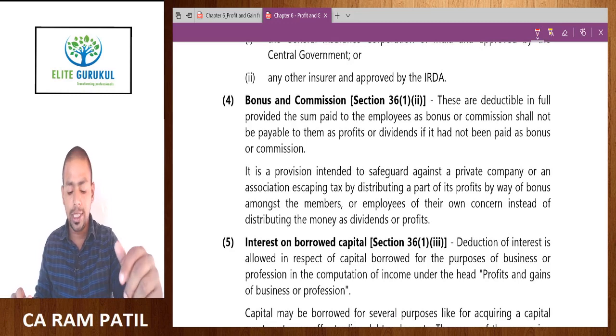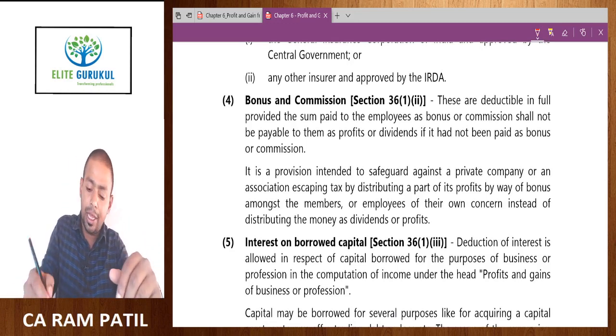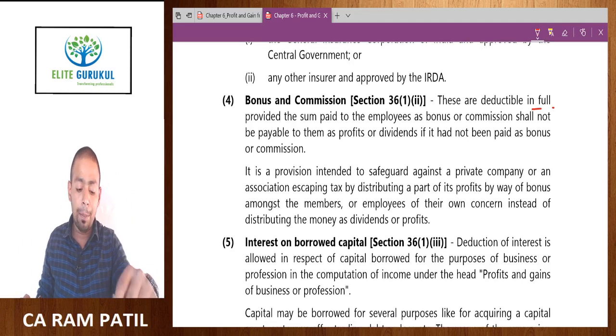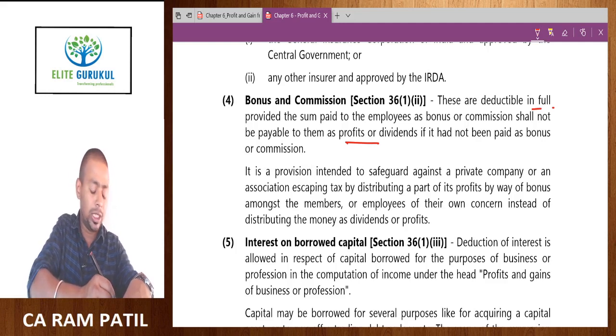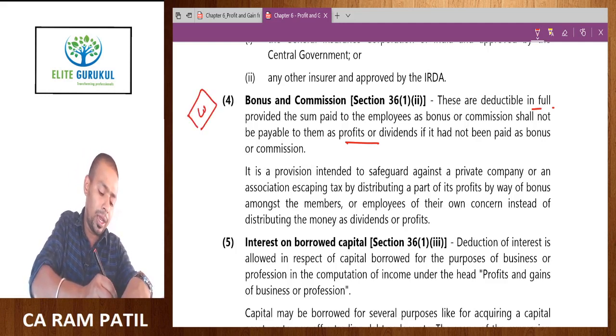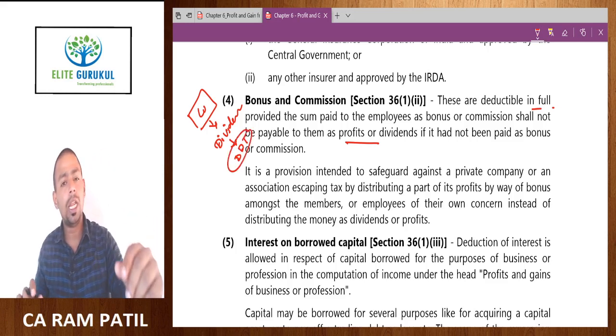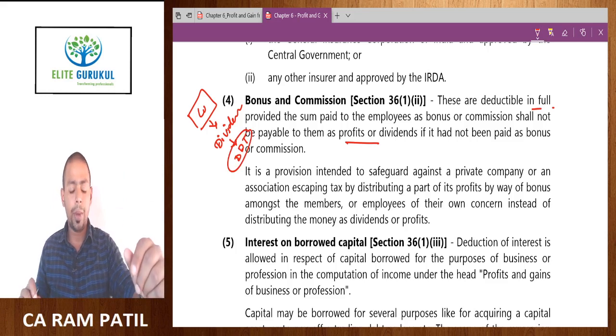Bonus and commission, section 36 subsection 1 clause 2. These are deductible in full provided the sum paid to the employee as a bonus or commission shall not be payable to them as a profit or dividend if it had not been paid as a bonus or commission. Now please understand, there is one tax manipulation that assessees used to do. If this is a company and this company has to give dividend, if the company gives the dividend, in the IFRS chapter you will understand they have to pay dividend distribution tax, DDT, which is approximately 20%, and that was an additional cost to the company.